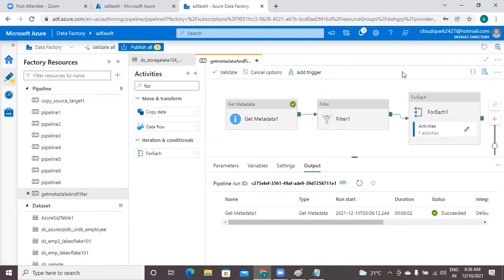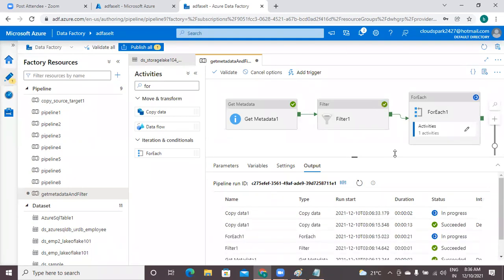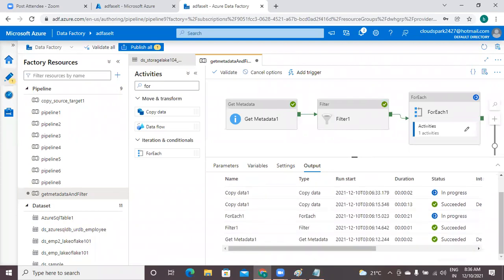Just wait. Get metadata completed. In the output of get metadata, you have 5 items. So once first activity completed, then second activity will be executed. Check here. Please check from bottom to top, sir. Get metadata success, filter success, for each still under progress.